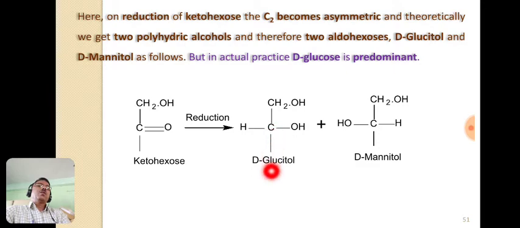D-glucitol on oxidation forms D-glucose, whereas D-mannitol on oxidation gives D-mannose. Only the configuration of the second carbon atom is different in D-glucitol and D-mannitol.